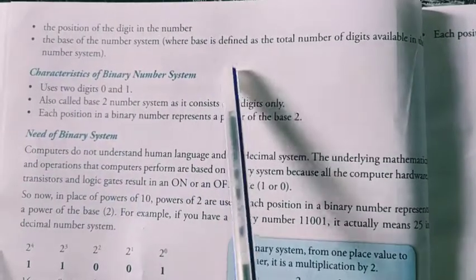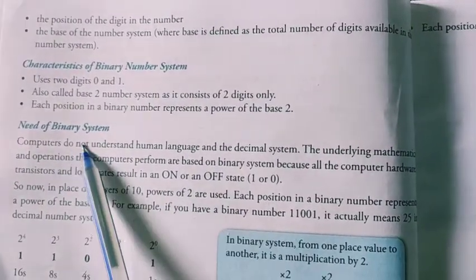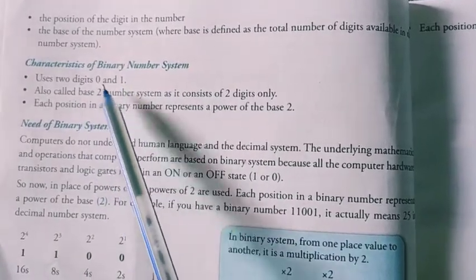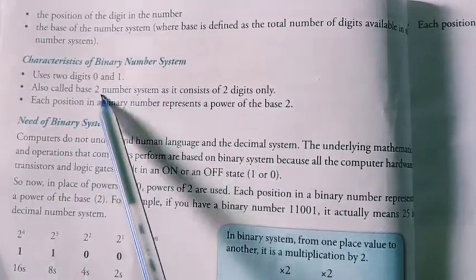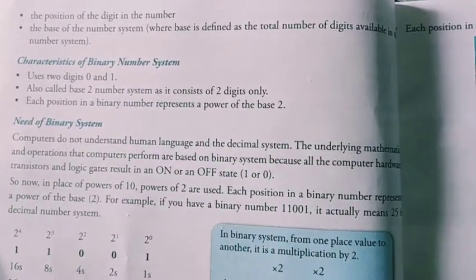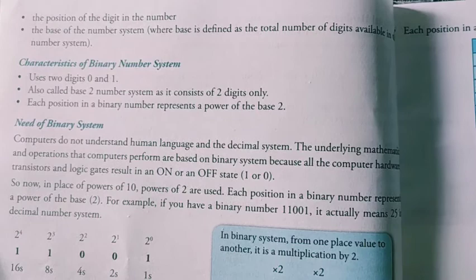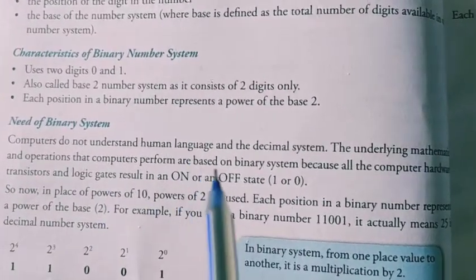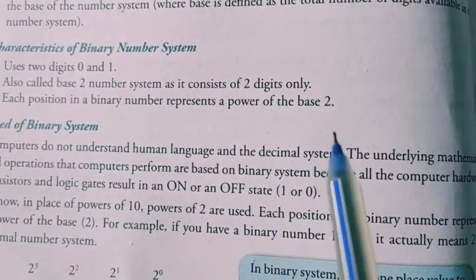Characteristics of a binary number. First characteristic: it uses two digits, 0 and 1, and is also called the base 2 number system, as it consists of two digits only. Why are we calling it base 2? Because it consists of two digits only. Each position in a binary number is a power of the base 2.